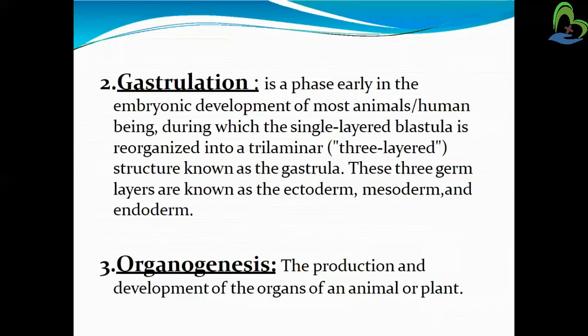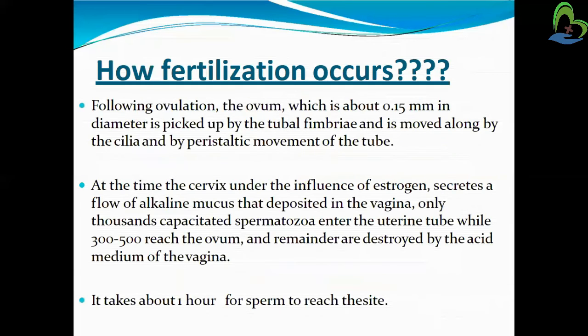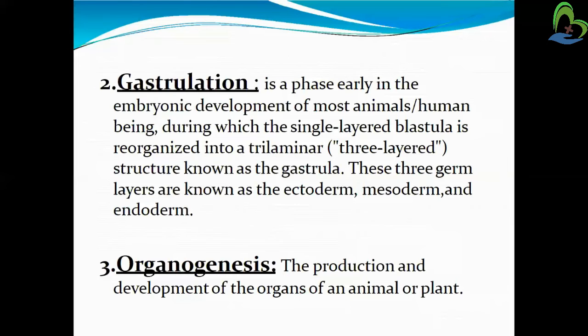The last stage of embryogenesis is organogenesis, the production and development of the organs of an animal or plant. Any animal or plant organ development and production is known as organogenesis. So this is about the stages of development.